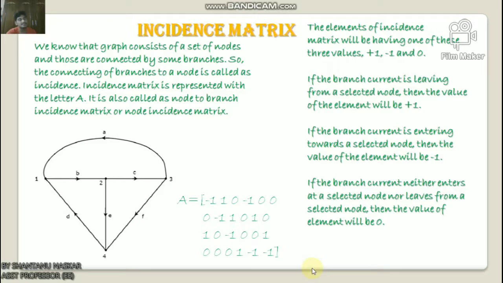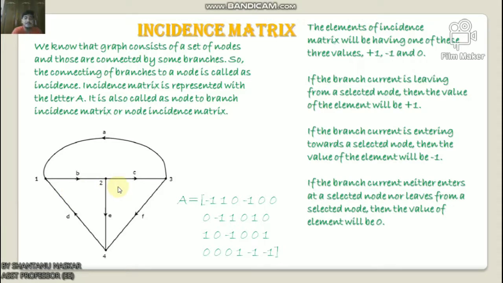So let us discuss the procedure to find the incidence matrix. The steps are: select a node of the given directed graph at a time and fill in the values of the incidence matrix elements corresponding to that node in a row.